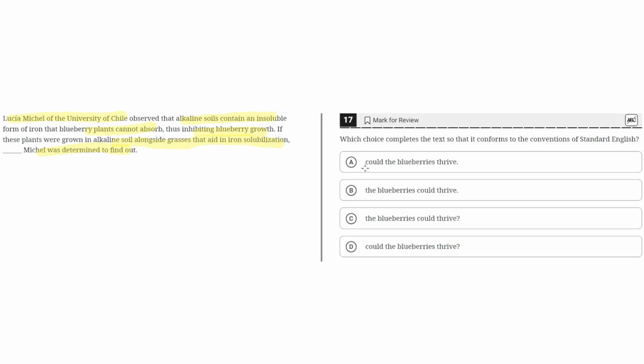So, looking at the answer choices, we can see that A says, could the blueberries thrive, period. This is incorrect because the second sentence seems to be a question, therefore a question mark is required at the end. But because A uses a period instead of a question mark, we can eliminate A.